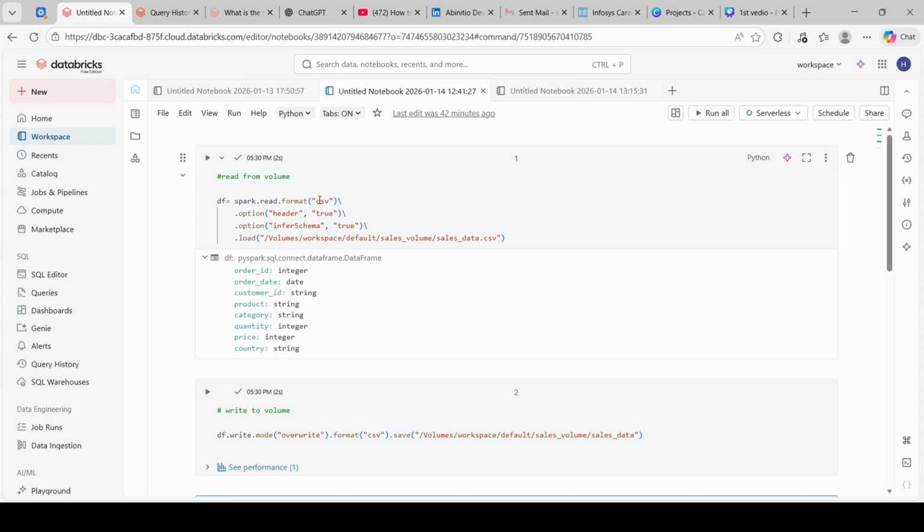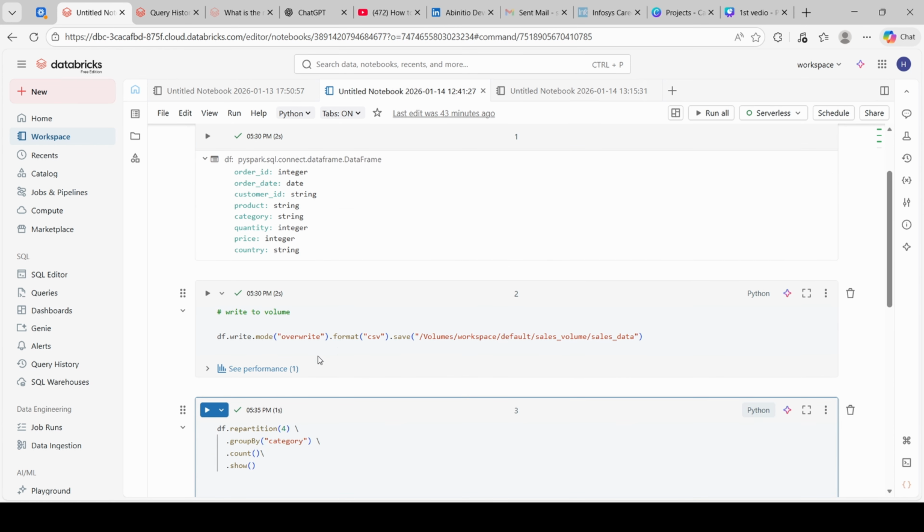Here we are reading a CSV file using the PySpark DataFrame reader. .read.format tells Spark that the file is a CSV type. Header is true, which means the first row contains column names. Inference is true, which means Spark automatically detects the data type, like integer, date, string. And load is the path from where the file is read. This is still a transformation. Spark has not read the file yet because of lazy evaluation.